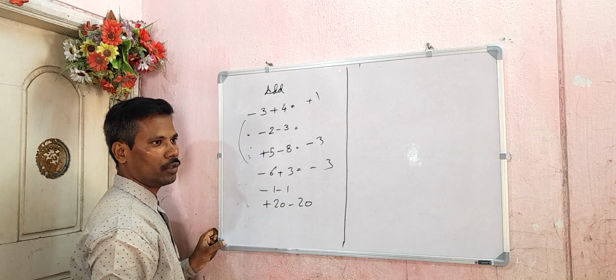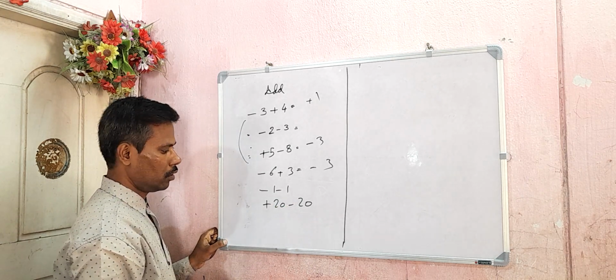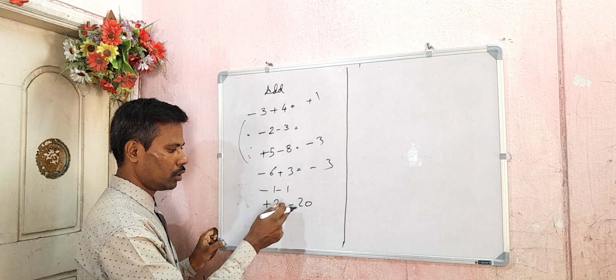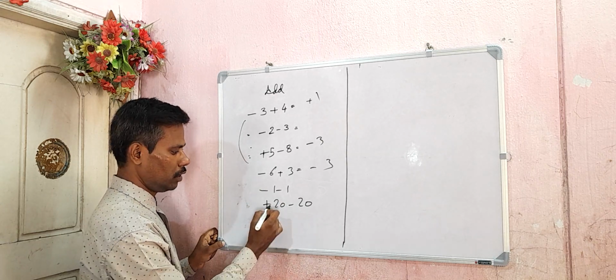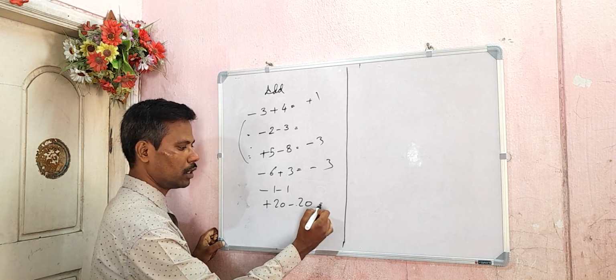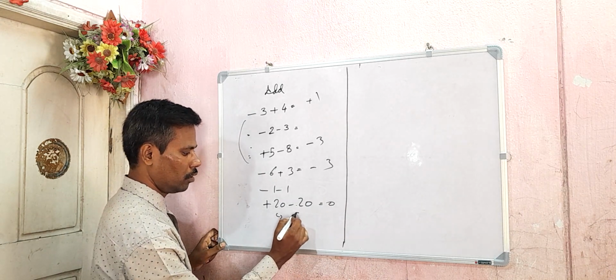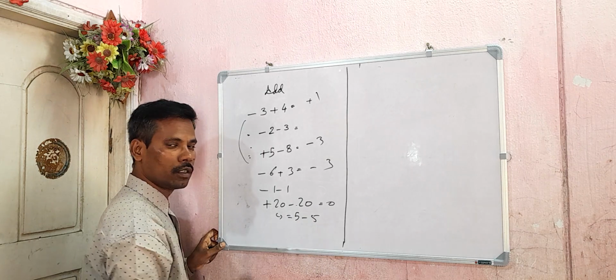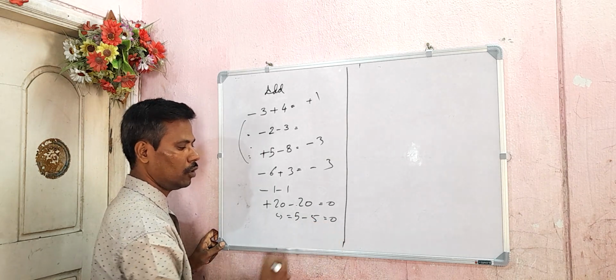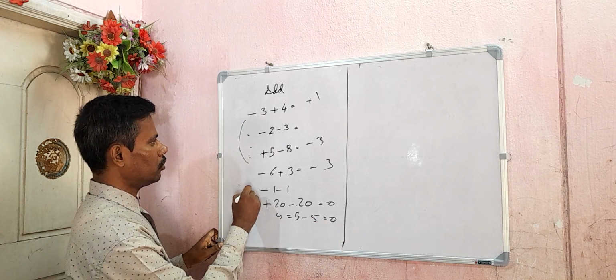And +20 -20. Quite simple. One is plus, one is minus, and both have the same number. Plus symbol, minus symbol, both have the same number. The answer is 0. Another example, +5 -5. What is the answer? 0.